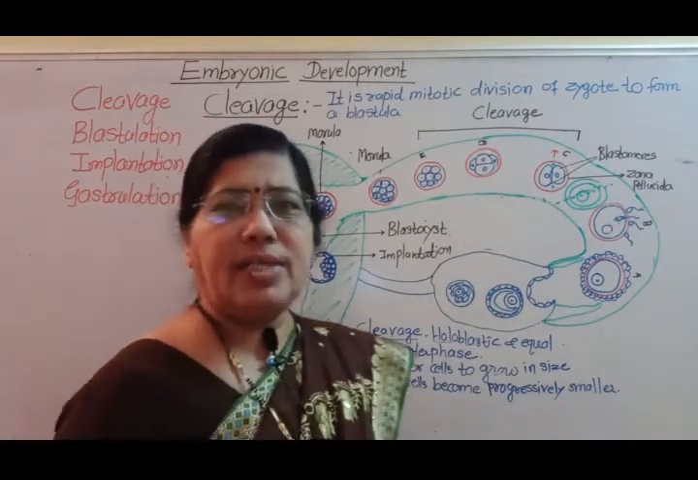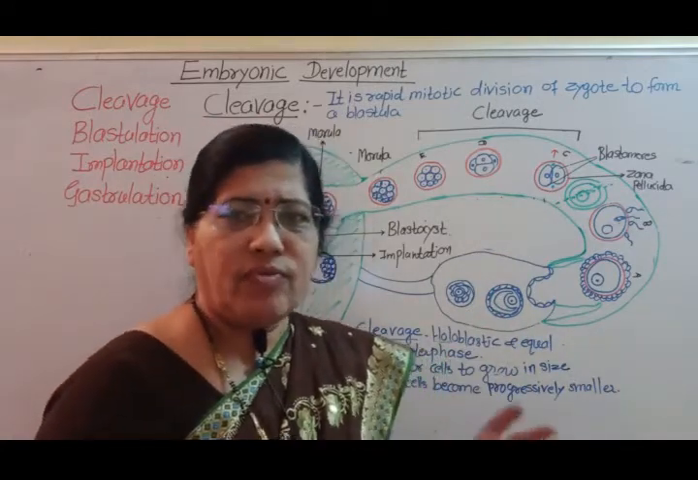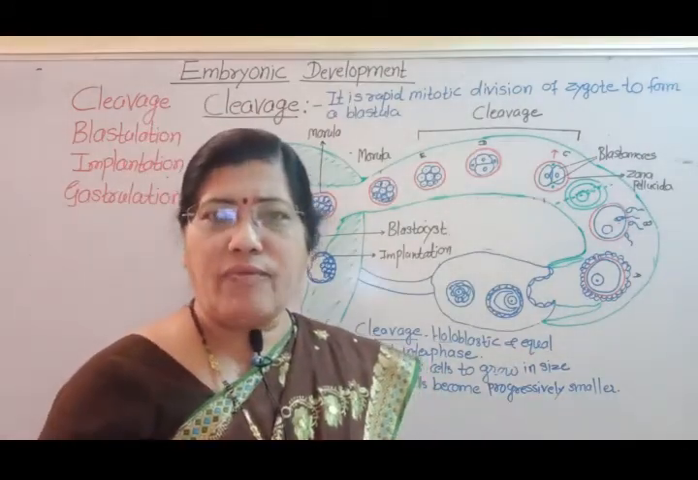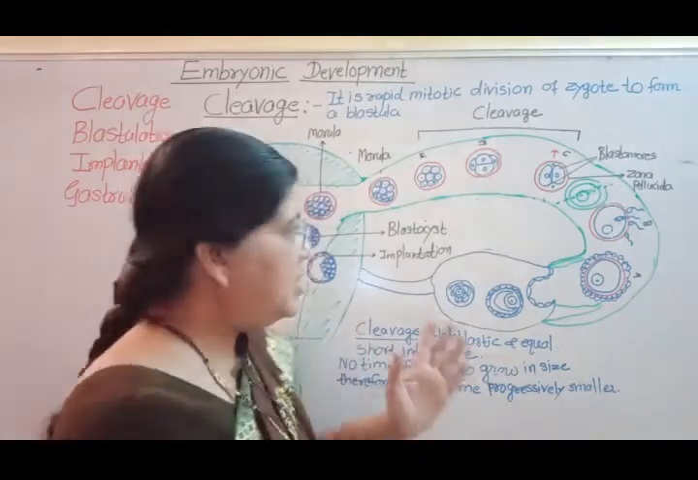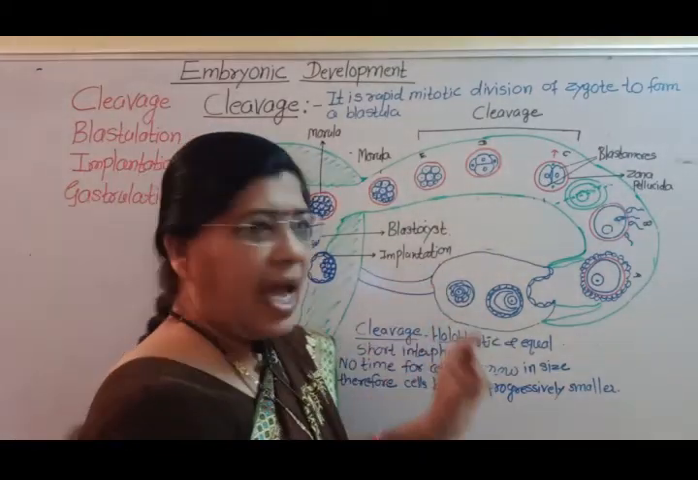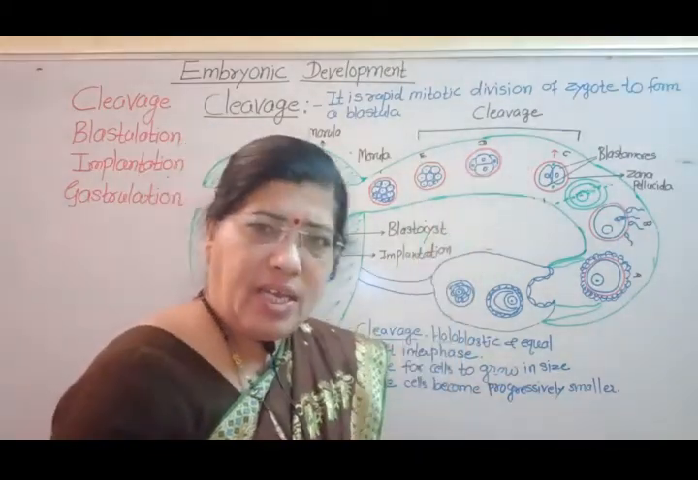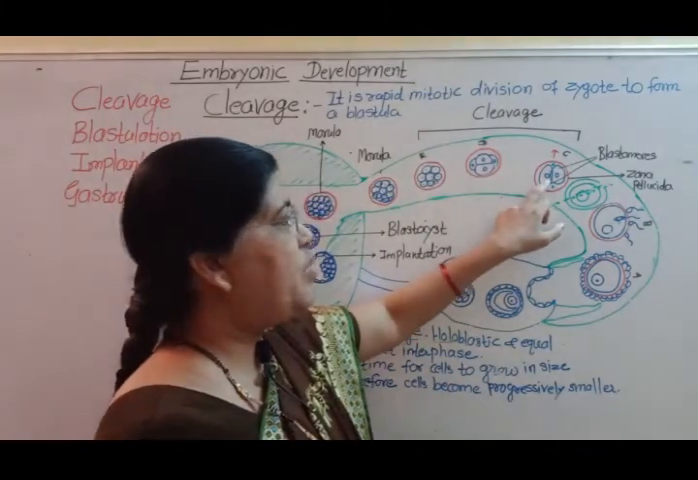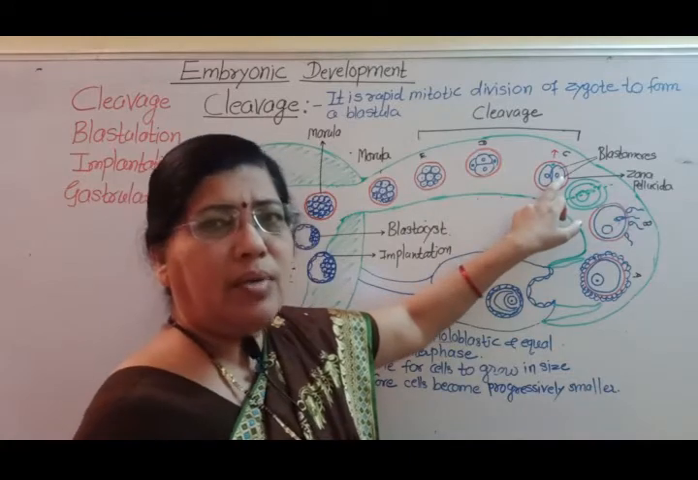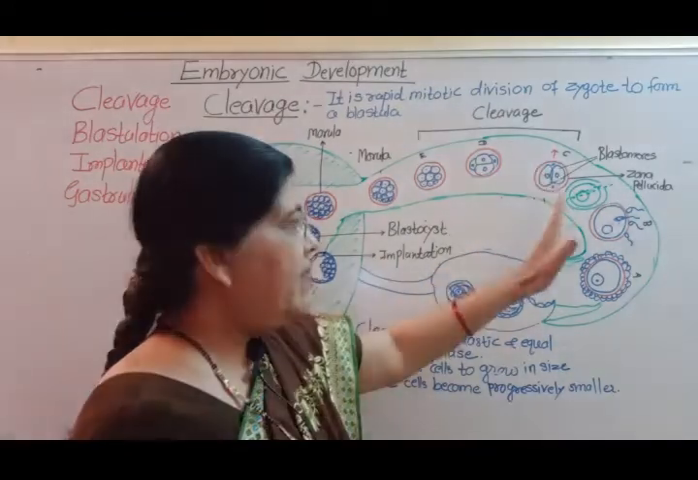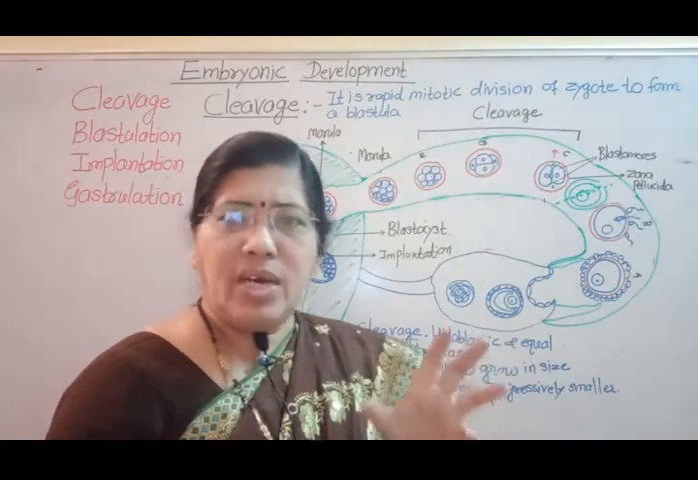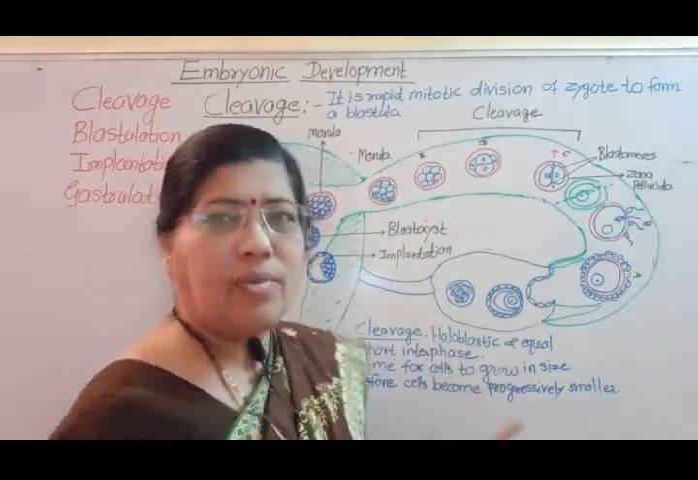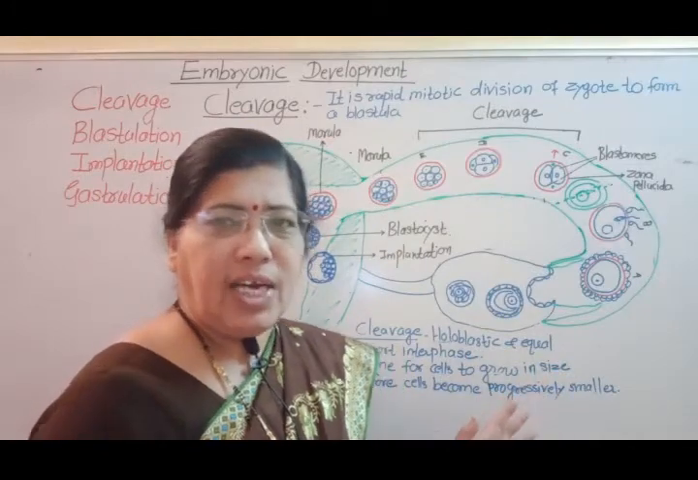First cleavage takes place about 30 hours after fertilization. First cleavage divides zygote longitudinally into two unequal cells, one cell that is the larger blastomere and another the smaller blastomere.